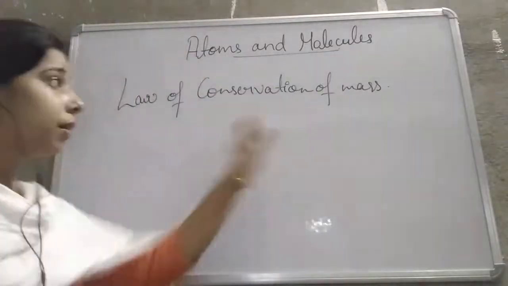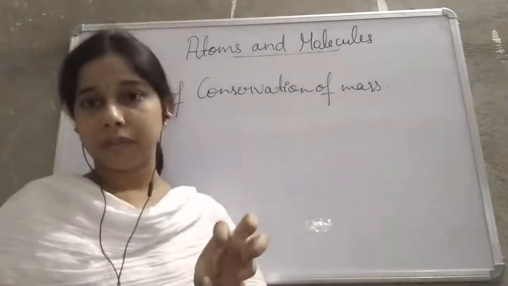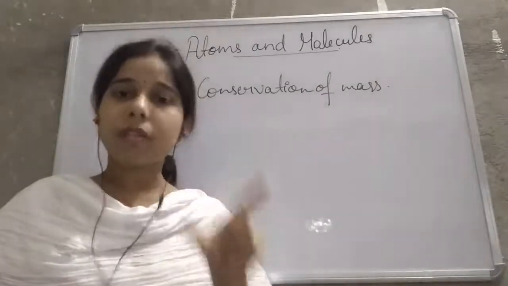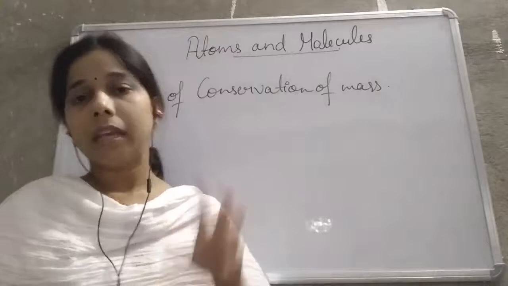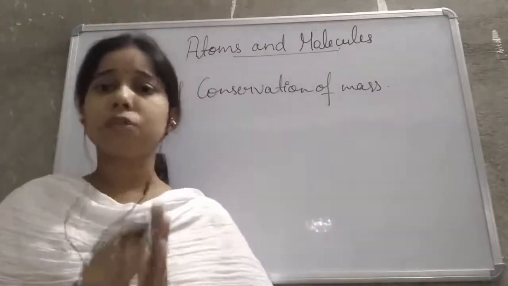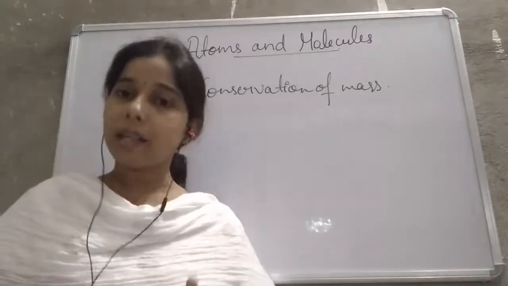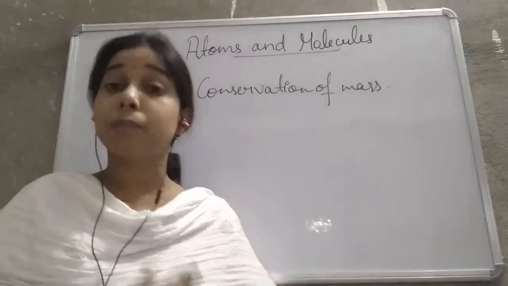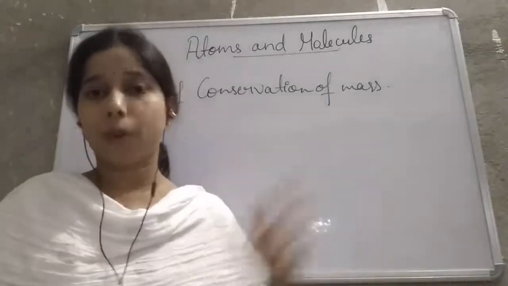So here the mass gets conserved. When the reaction takes place, the total mass of the reactants is equal to the total mass of the products. It means there is no loss of mass, and no new mass is produced in any of the products.